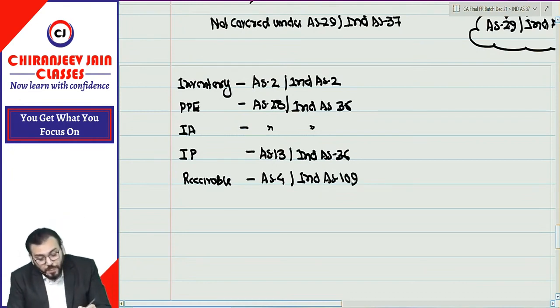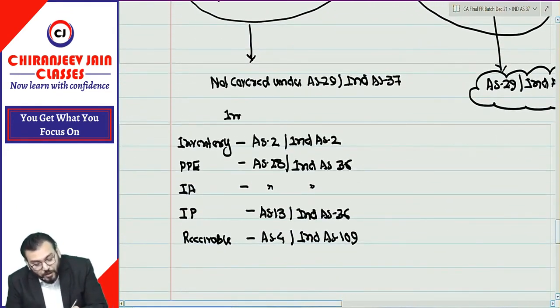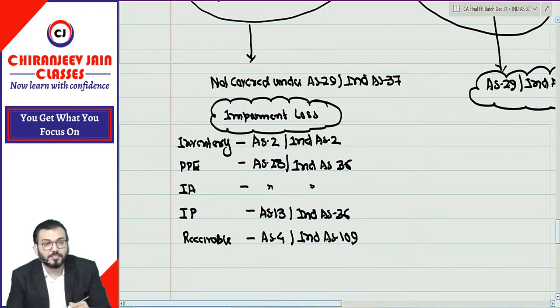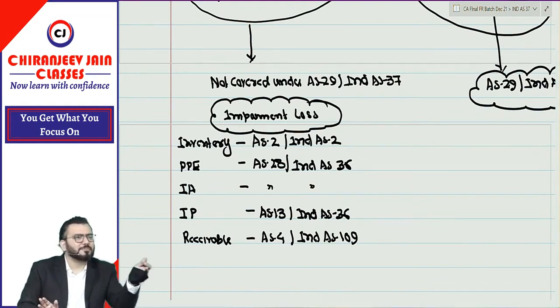And all these losses are known as what? Impairment loss. Now it is known as impairment loss. So we will call it impairment loss for such asset. Understood? Now what will be the accounting treatment that will be done in the respective Ind AS?